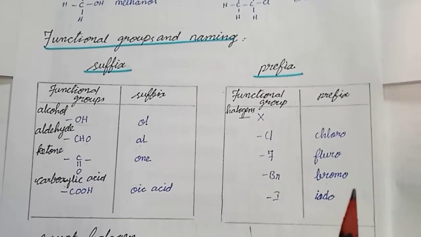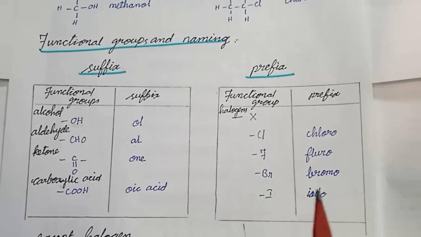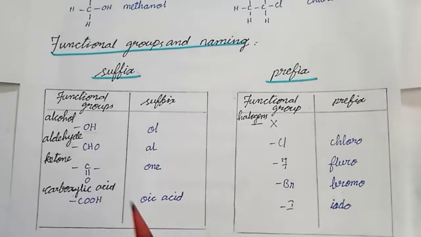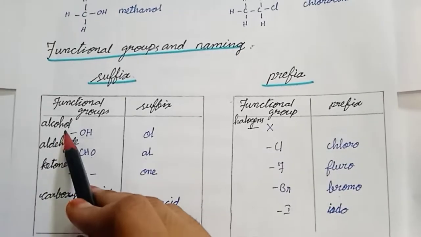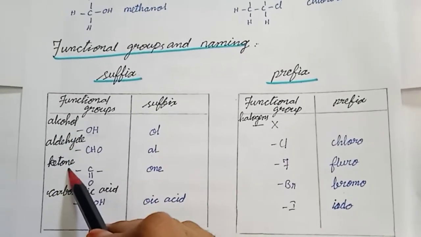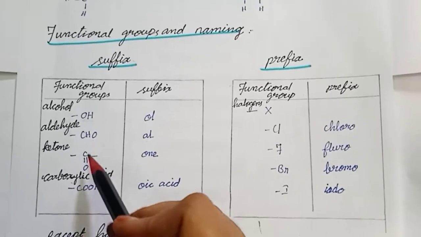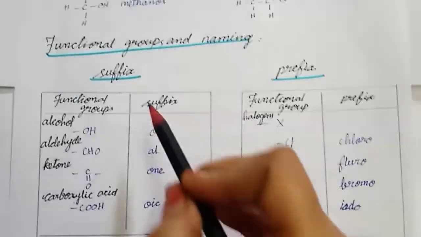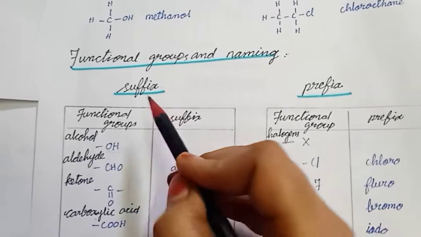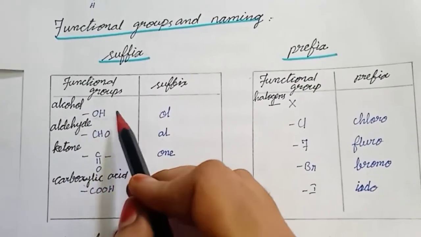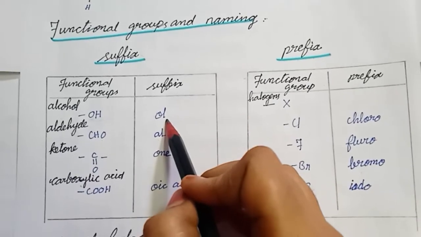Next we see how we represent the functional group name in a compound name. If your functional group is alcohol, aldehyde, ketone or carboxylic acid, we denote that indicating word as a suffix. Alcohol, that structure is denoted by OH, and that indicating word is OL.